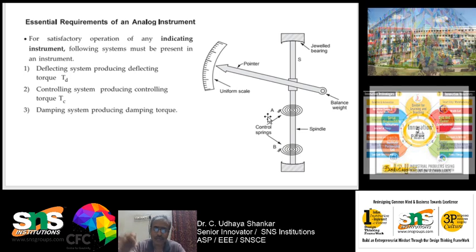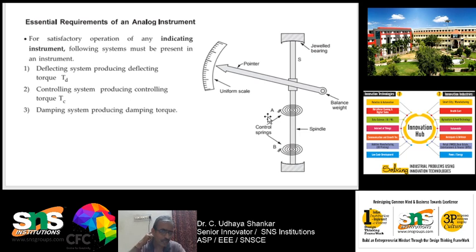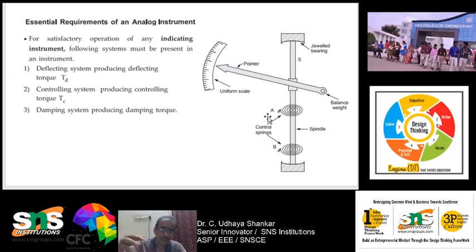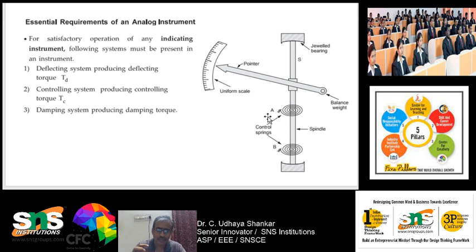Then what do you mean by controlling torque? See, for example, if only deflecting torque is there, then what is going to happen? Always the pointer will be moving to the last. Is it right? So you will not get the correct value. So there should be a controlling torque. It is nothing but the opposing force in the instrument, such that the current to be measured produces a deflection which is proportional to the magnitude of the current. Is it clear?